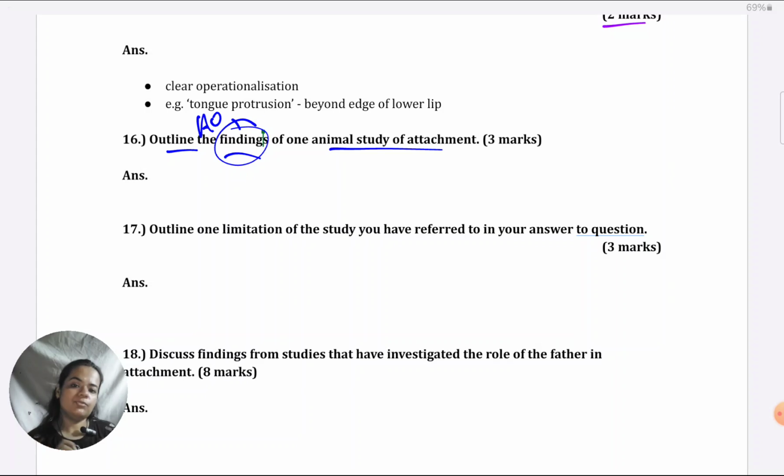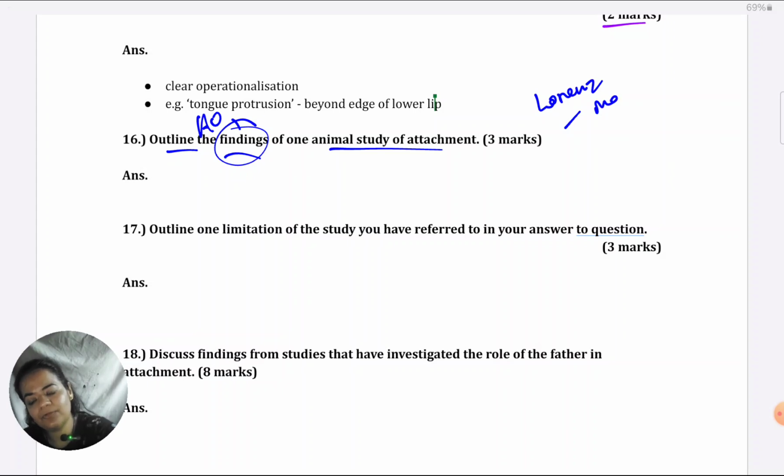Okay, now before you write, 2 studies are there, think which one you can write better for the findings. If you take Lorenz, for example, to justify 3 marks you'll have to give 3 unique points for the results. As I had mentioned in the previous part of the video, 3 unique points means 3 different points. It should not be the same finding you're repeating in 3 different wordings. So for Lorenz, findings could be the babies who were hatched by the mother goose tended to follow her, they imprinted on her.